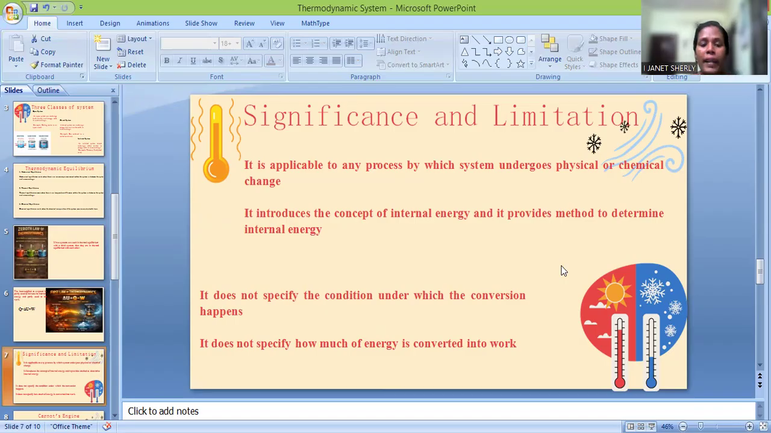And now coming to the limitations, this law does not specify the conditions under which the process takes place. And also it does not specify how the energy is available. These are some of the limitations of the law.